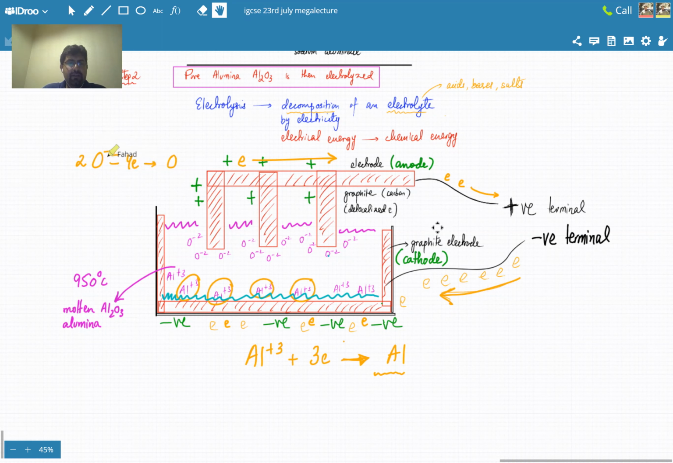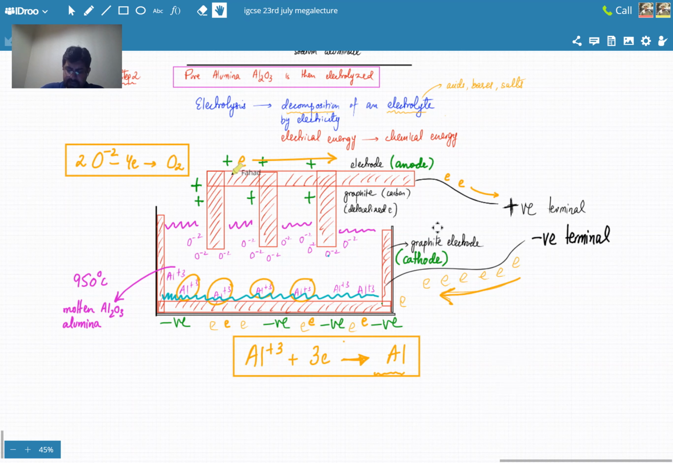Pehle, I just had one oxide ion and the battery was removing 2 electrons. Now I have 2 oxide ions and the battery is removing 4 electrons in total. So there would be 2 oxygen atoms formed and they would get together to form this diatomic oxygen molecule. So that is going to be your reaction at the anode, your positive side. And this over here is going to be your reaction at the cathode. ठीक है, so nothing too complicated.